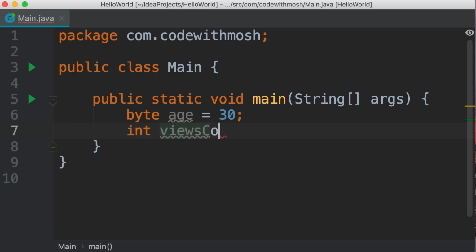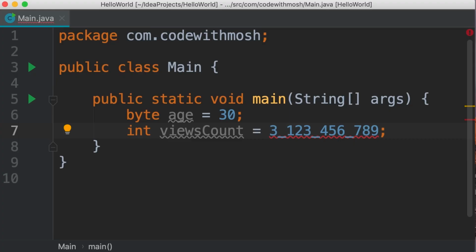So viewsCount, we set this to a large number like 123456789. Now in Java, whenever you deal with a large number like this, you can use an underscore to separate every 3 digits, just like how we use a comma in our documents to make our numbers more readable. We can use an underscore in Java. So with integers, we can store values up to 2 billion. But let's say the number of times this video has been watched is 3 billion. So I added 3 here.